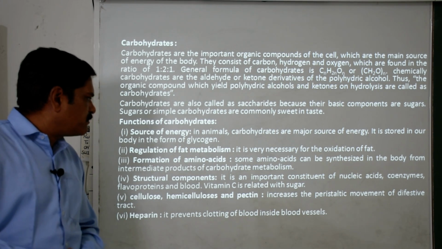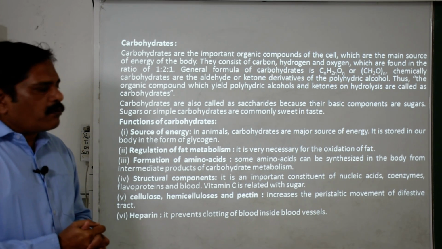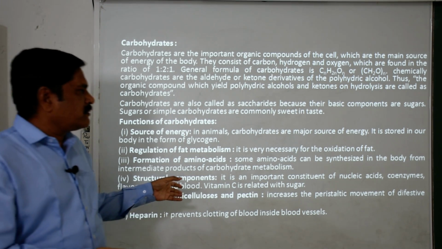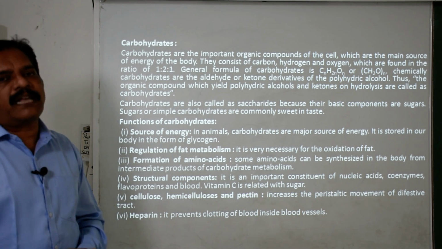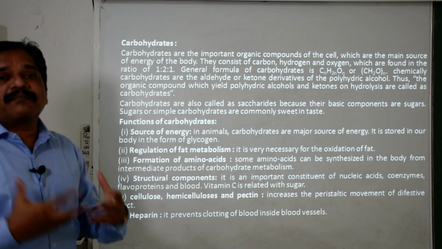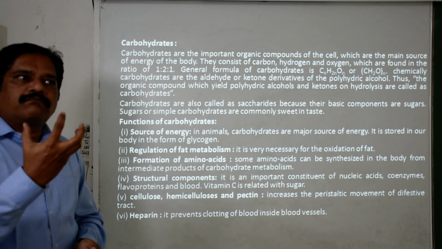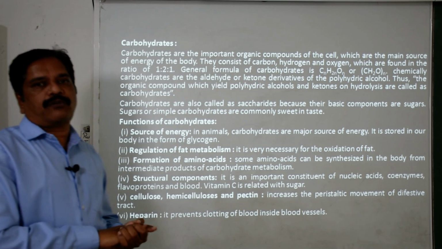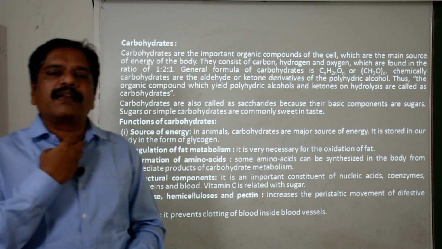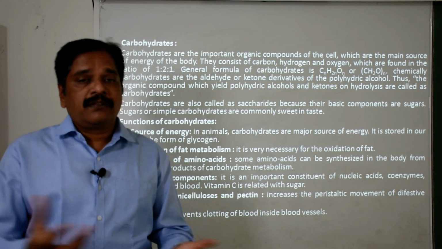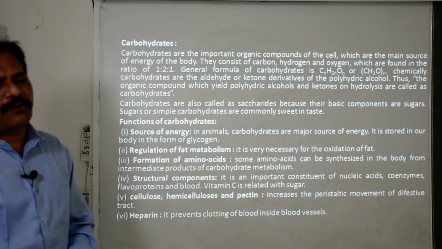Like cellulose, hemicellulose, pectins, clear? These are basically made up of carbohydrate, and they are responsible for peristaltic movement. What is peristaltic movement? A rhythmic contraction and expansion of the muscle, which is responsible for the involuntary movement of the content. Likewise, food material from the buccal cavity to the stomach, and urine droplets from the kidney to the urinary bladder. So this is possible only through it.